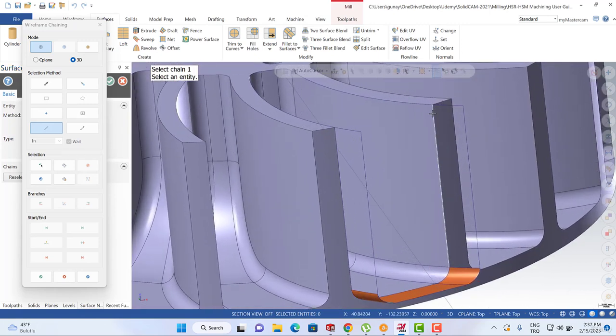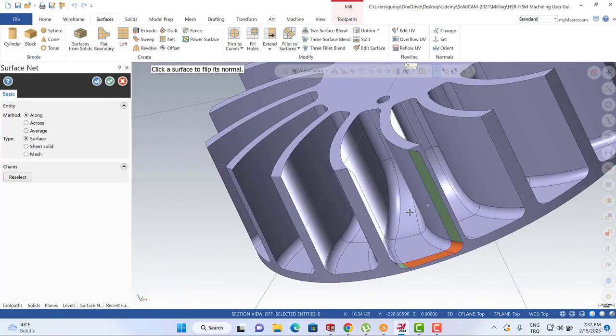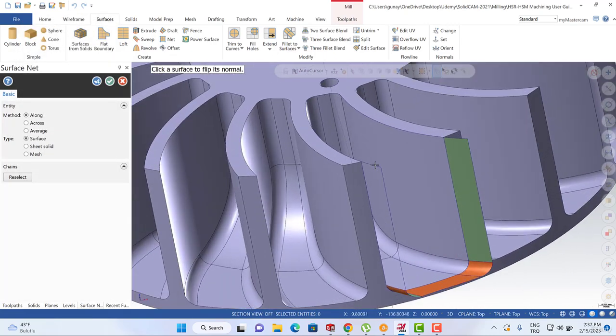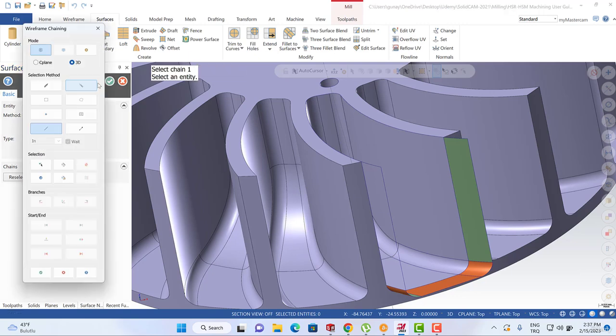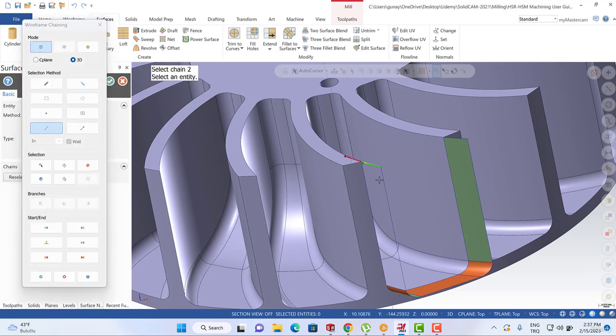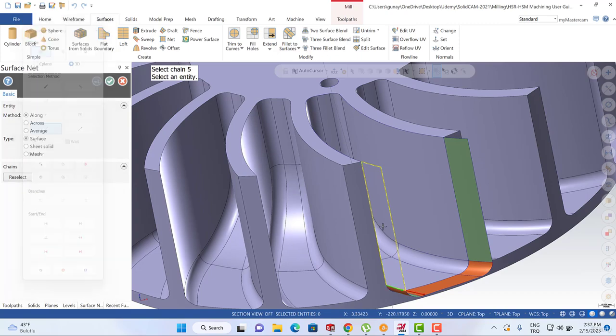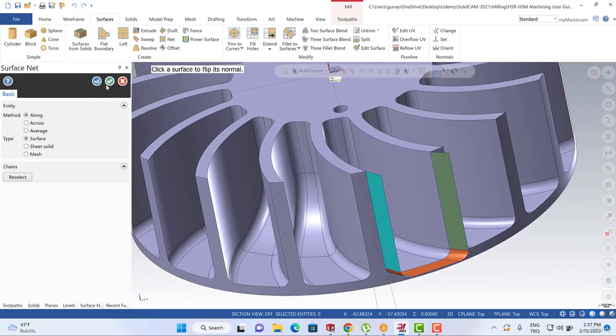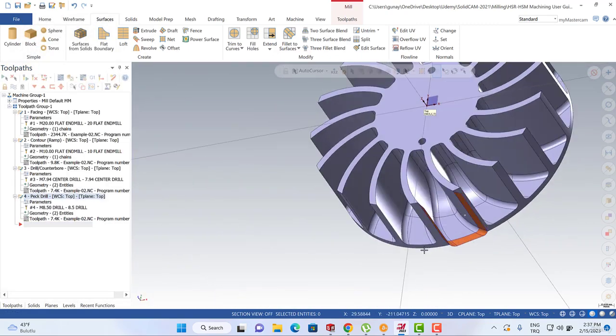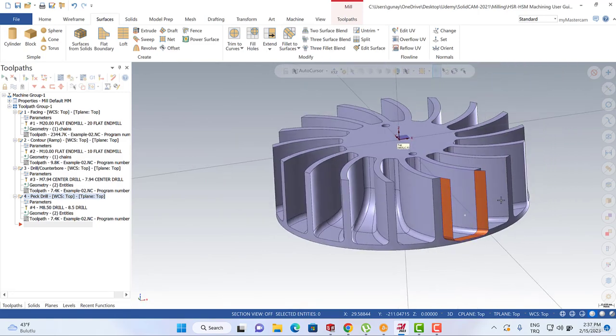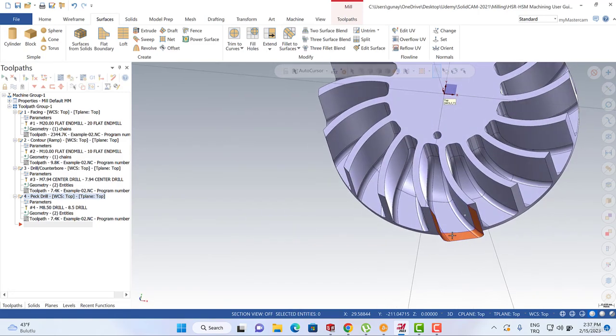When we turn to here, this one, this one, this one, and this one selected. When we turn to here, I can select this one, and this one. Okay, it's perfect. It's created like this.